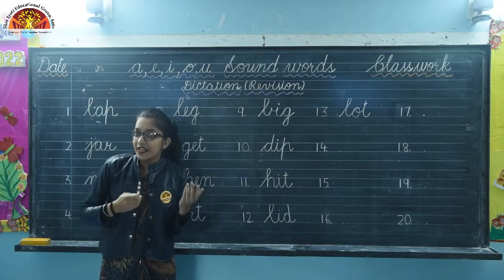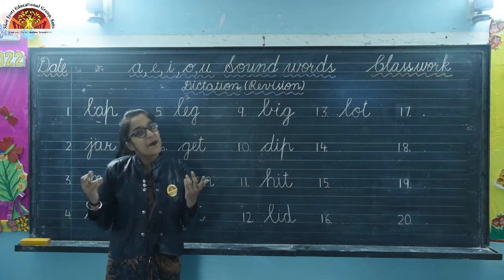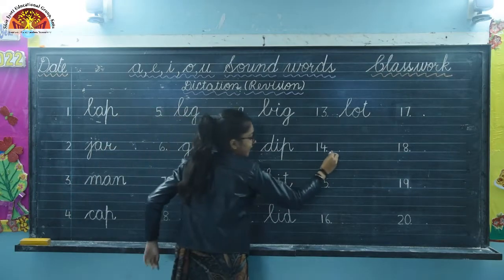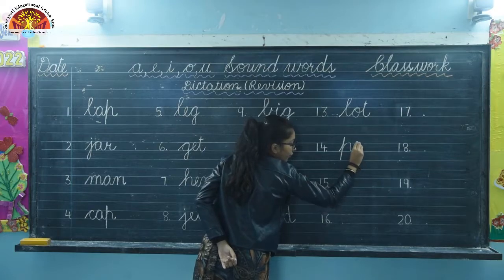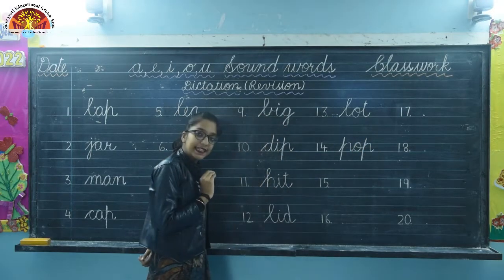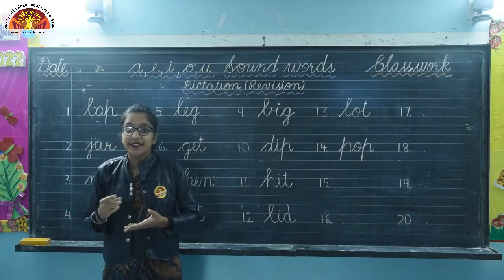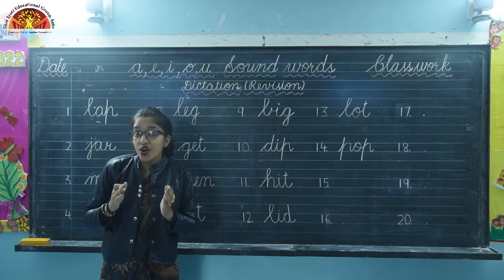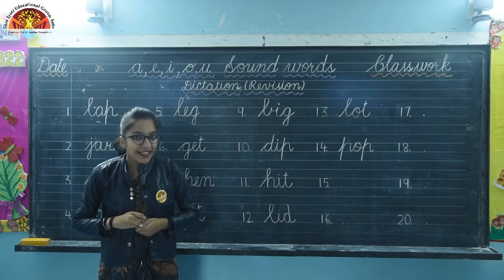Okay, its spelling is P-O-P, pop. So write here P-O-P, like this. Okay, now come to next one. Next is rod. So what is the spelling?